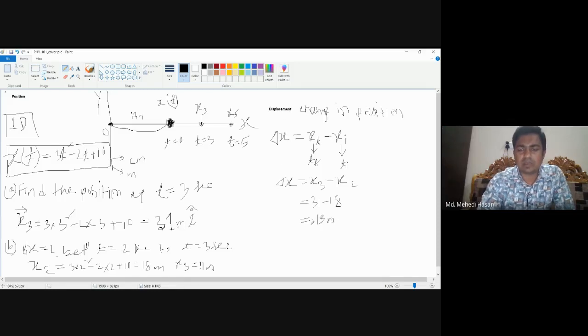So the unit of the displacement is also meter. So 13 meter is the displacement of that object between time t equal to 2 seconds and t equal to 3 seconds. So this is the procedure to find out the displacement.